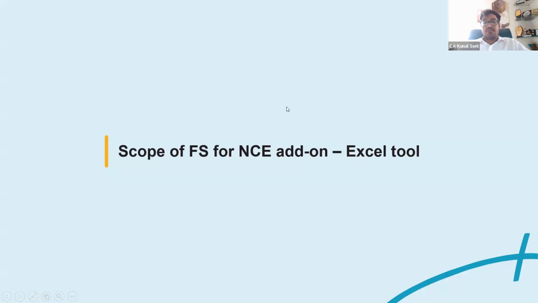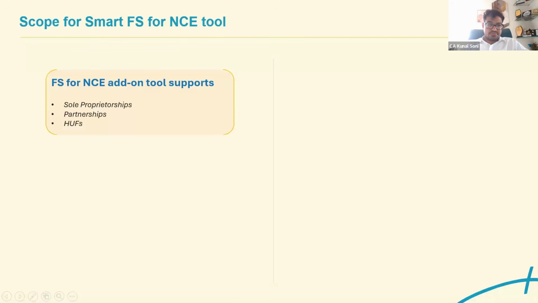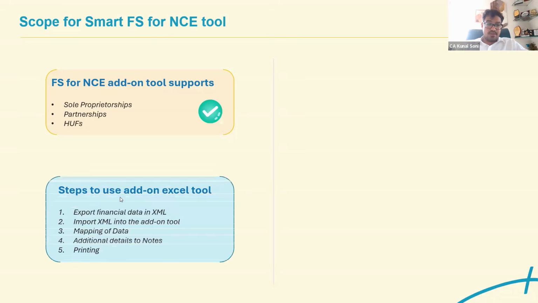Now, scope of financial statements for non-corporate entities and add-on Excel tool. So again, now coming to Tally, this particular tool that Tally has provided is basically for sole proprietorship firms, partnership firms, and HUF. Now, what are the steps to use the add-on or the Excel tool? Financial statements, we need to export from Tally, the data in XML.